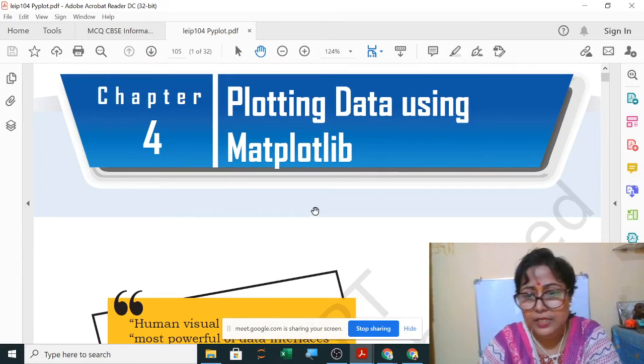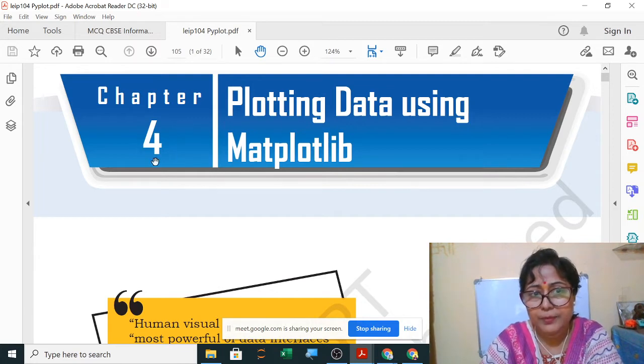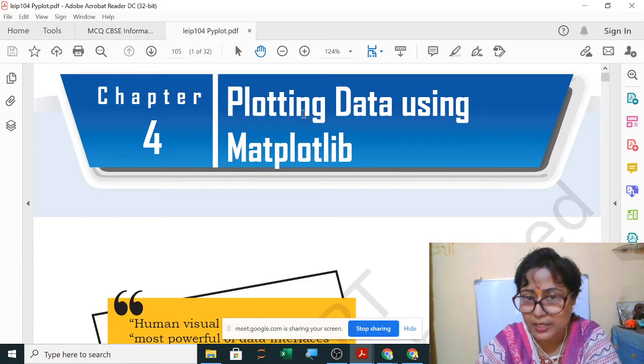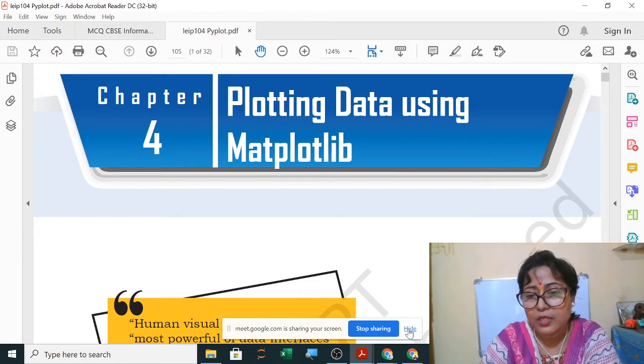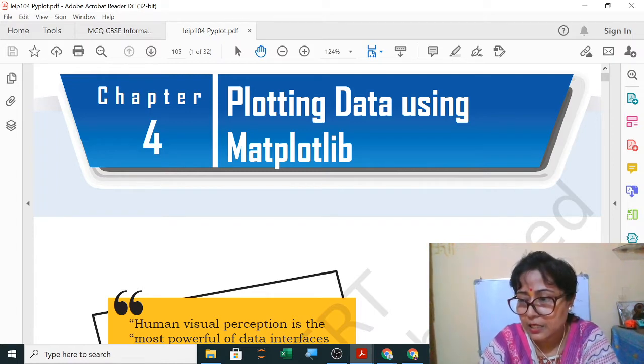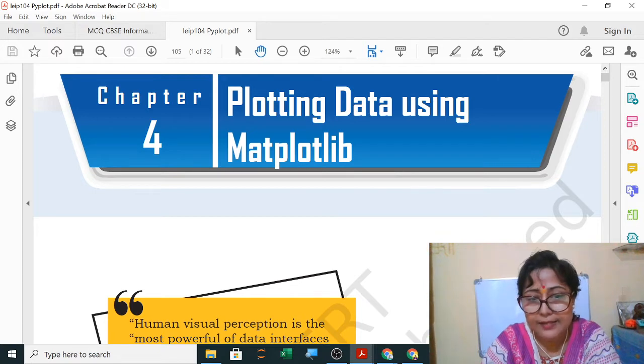So this is your NCERT book. Now the chapter 4 of this book is plotting data using Matplotlib. So we will plot data, we will draw graphs for data analysis. Already we have started with data analysis using pandas.